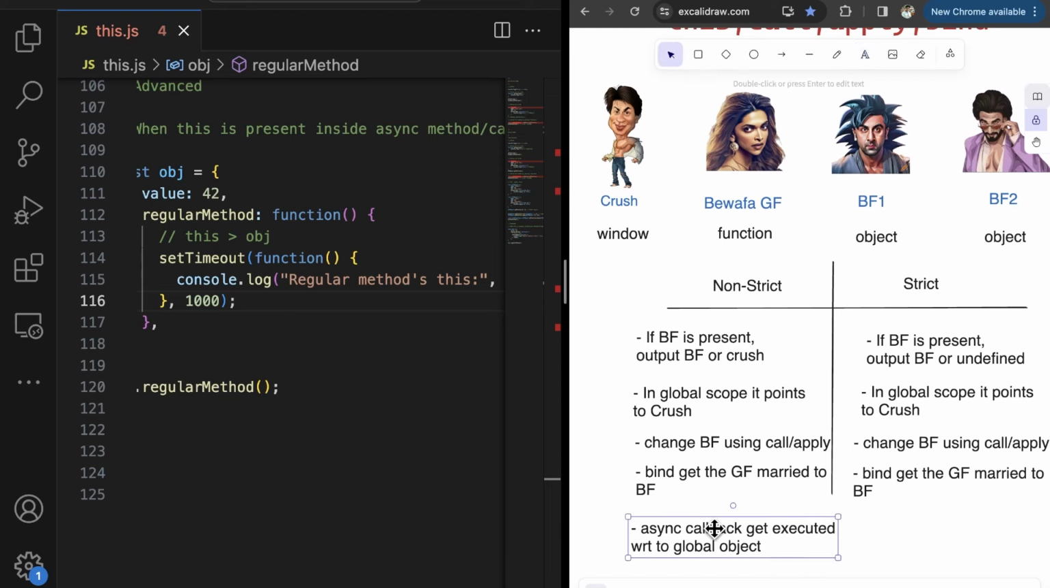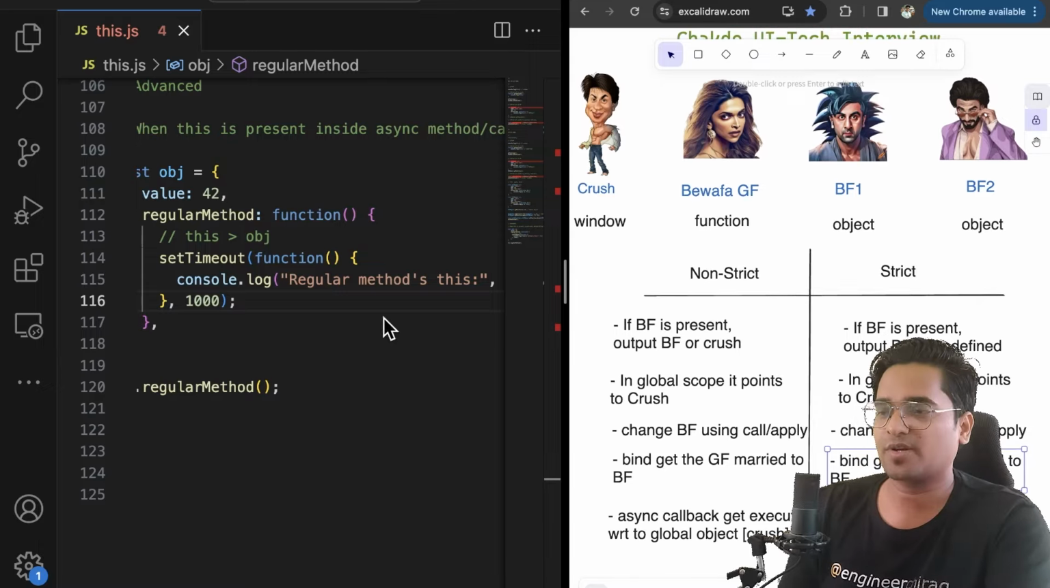Which is going to be the same, is just that when you are in a global scope, it is going to point to your crush, or in this case it is going to point to undefined. So your outcome is going to be crush or undefined. That is what you have to simply remember. A very simple, easy thing that you have to remember.